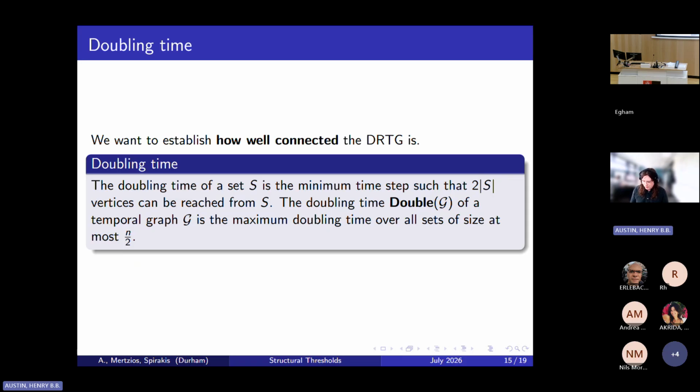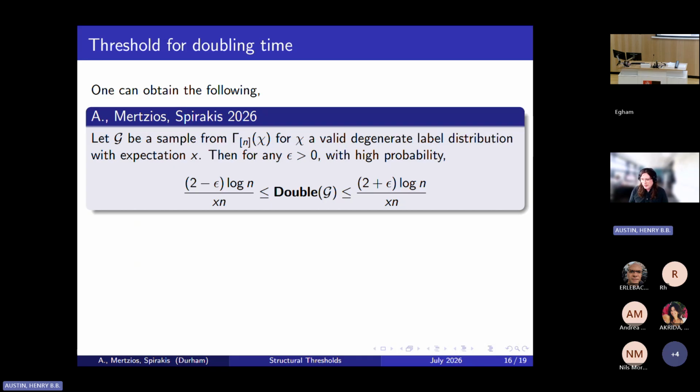And I won't leave you in the dark. We were able to obtain a relatively tight characterization of this for at least some doubly random temporal graphs. The caveat here is that this only holds for continuous doubly random temporal graphs, and it only holds if we have a fixed number of labels per edge, i.e. our distribution has to be degenerate. But with these caveats, we're able to say that with high probability, the doubling time of a DRTG falls, up to subconstant factors, at 2 log n over xn, where x is the number of labels on each edge.